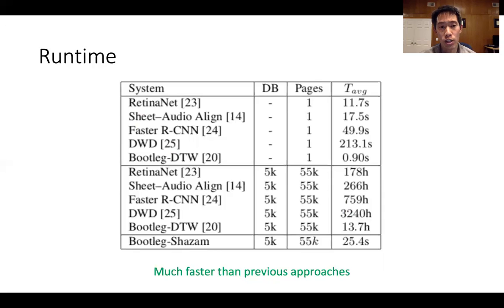The second section of the table uses those average runtimes to estimate how long it would take to perform a retrieval on a database containing 55,000 pages. You can see that these runtimes are very long and that the fastest system would take about 14 hours to search the database for a single query. In contrast, the proposed method in this paper takes about 25 seconds to process a single query. So it's much faster than previous approaches.